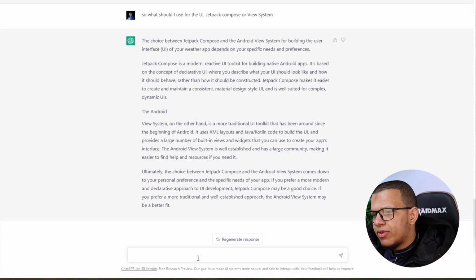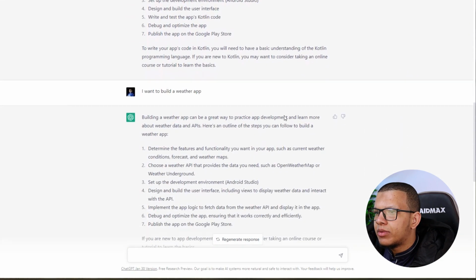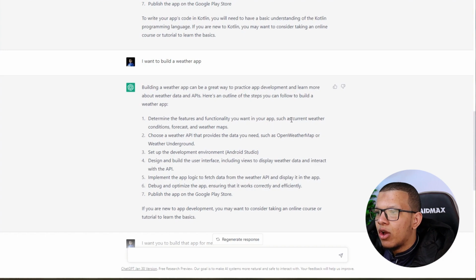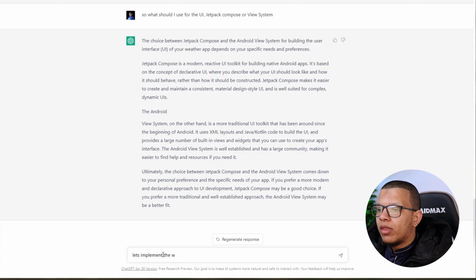All right. First of all, as an Android developer, what I usually try to do first is solve the problem from the inside. I will leave the UI as the last part. I will try to think about what features I need. For example, he told me some features. Let me check the features of the weather app. Some features include the current weather condition, forecast, and so on. So let's say we have one feature called the weather of today. Let's implement the weather of today feature.